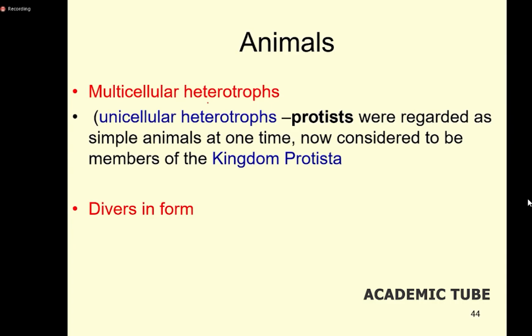They are also heterotrophic individuals, obtaining nourishment from outside. And there are heterotrophs among the protists as well.